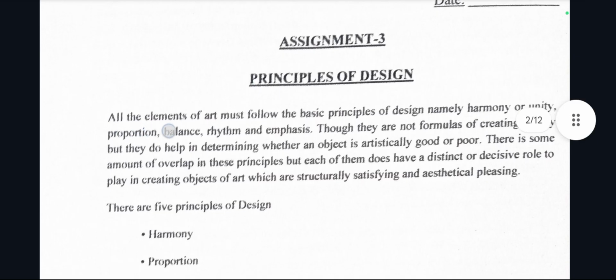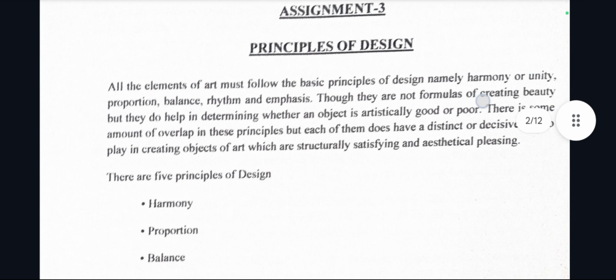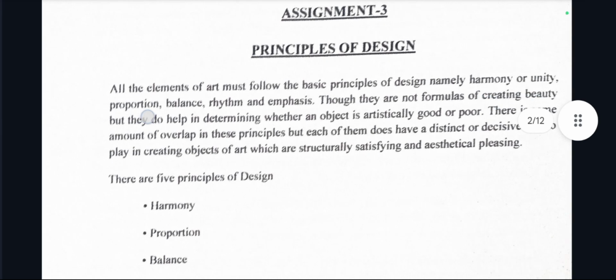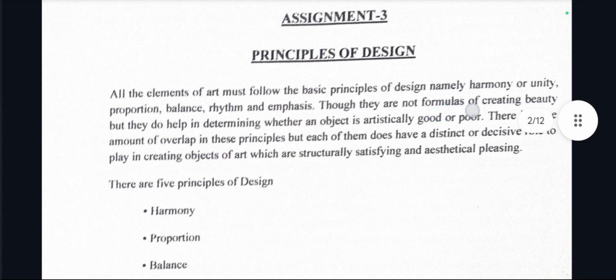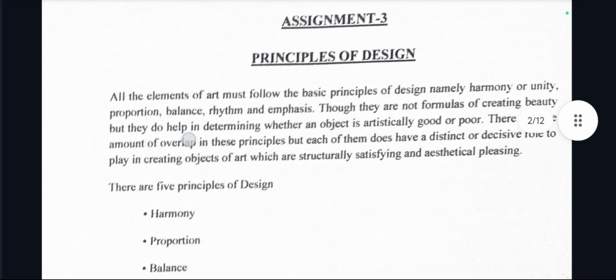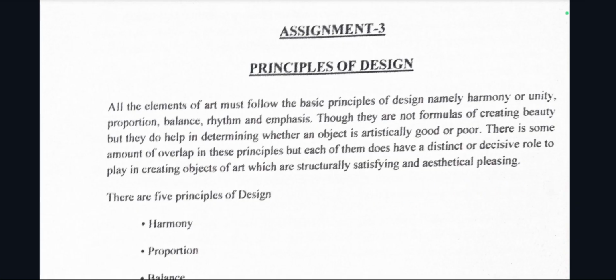All the elements of art must follow the basic principles of design, namely harmony or unity, proportion, balance, rhythm, and emphasis. Though they are not formulas of creating beauty, they do help in determining whether an object is artistically good or poor. There is some amount of overlap in these principles, but each of them does have a distinct or decisive role to play in creating objects of art which are structurally satisfying and aesthetically pleasing.